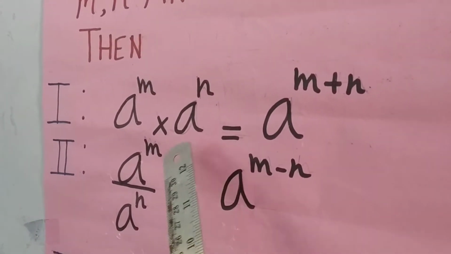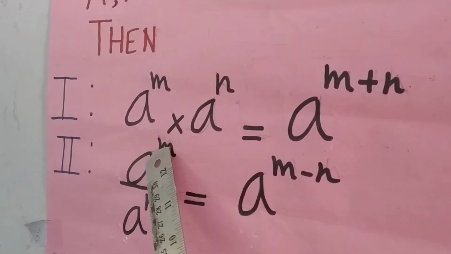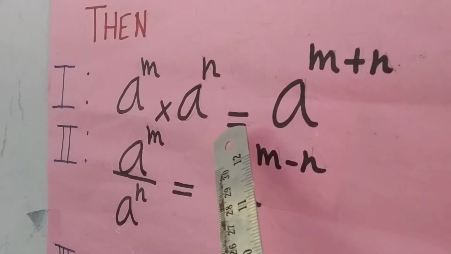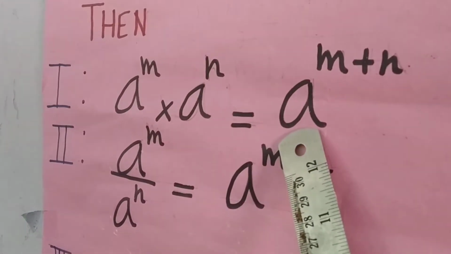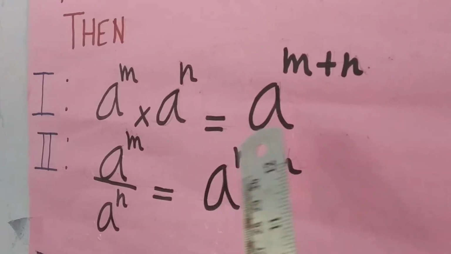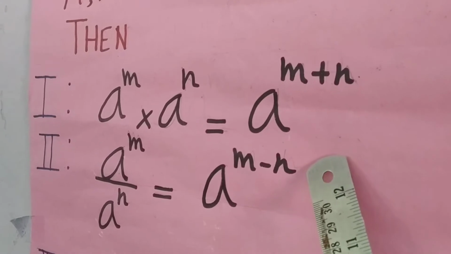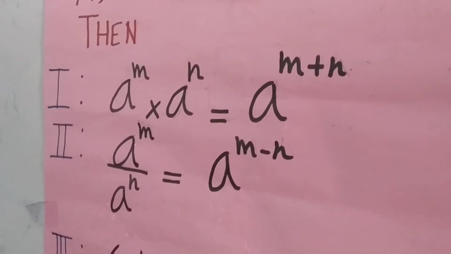Now I will explain the first law of integral exponents. a raised to power m into a raised to power n is equal to a raised to power m plus n. To explain this law, I will take one example.